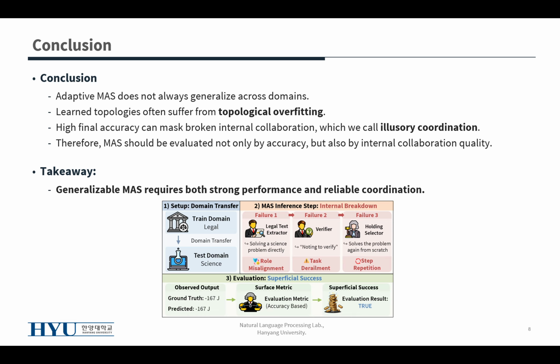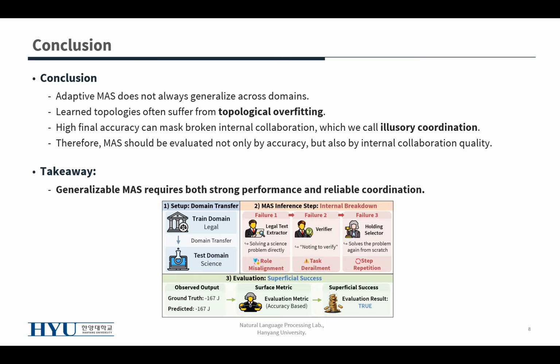To conclude, multi-agent systems do not always generalize across domains. First, learned topologies often suffer from topological overfitting. They become too specialized to the source domain. Second, high final accuracy can hide poor internal coordination. We call this illusionary coordination.